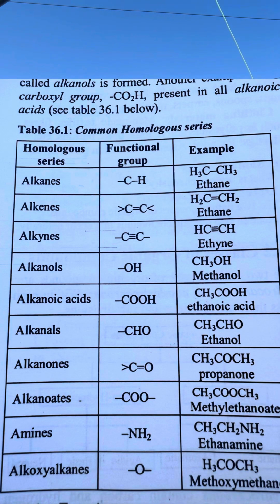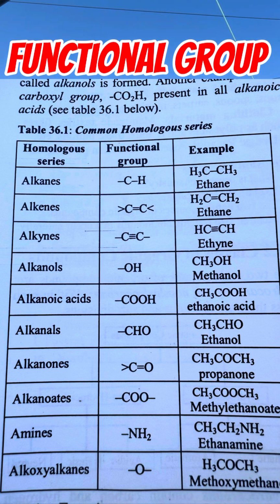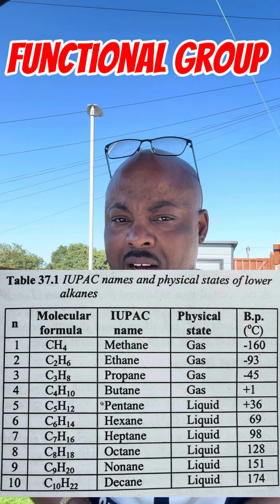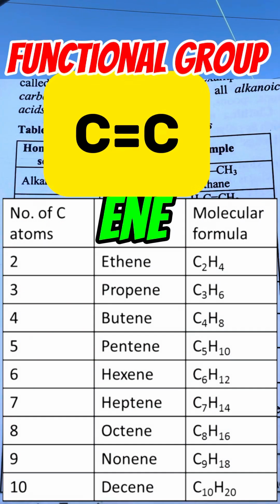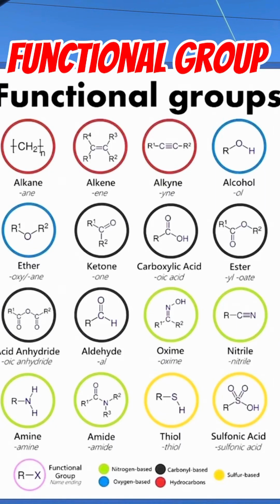Take for example, number one, I'm going to talk about functional group. A functional group deals with families, where their chemical properties are the same, but their physical properties change as they grow, like from the lastborn to the firstborn. In a family, when we say functional group, it is like our surname. It tells which family this person comes from.